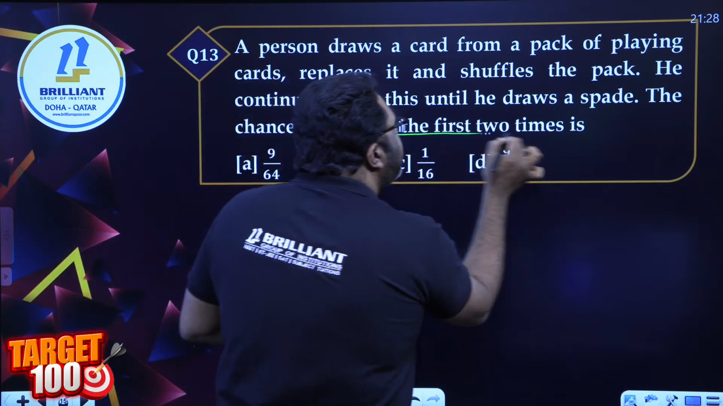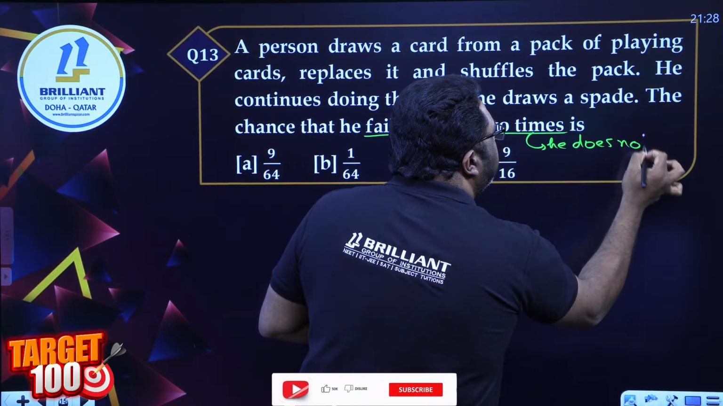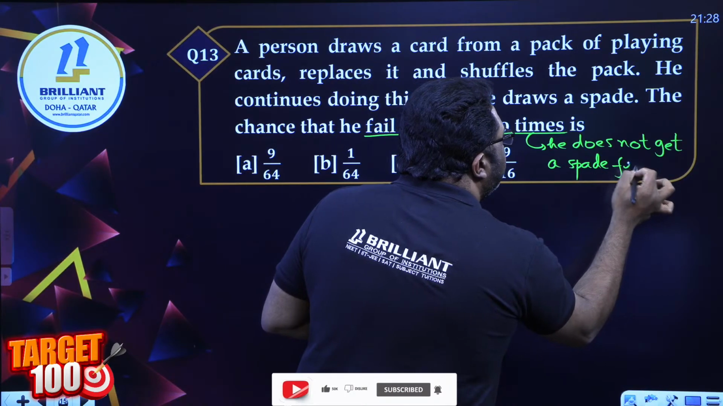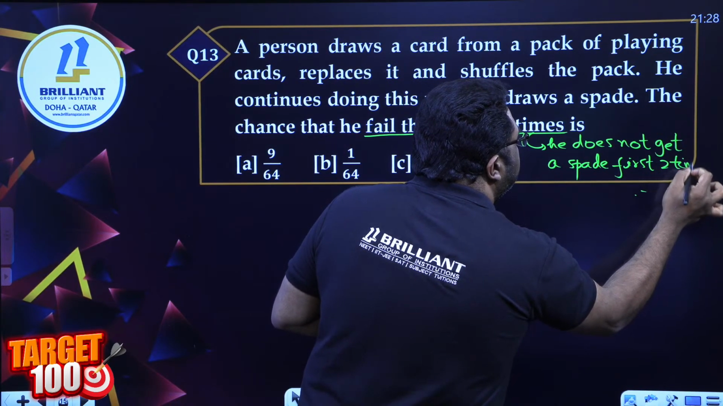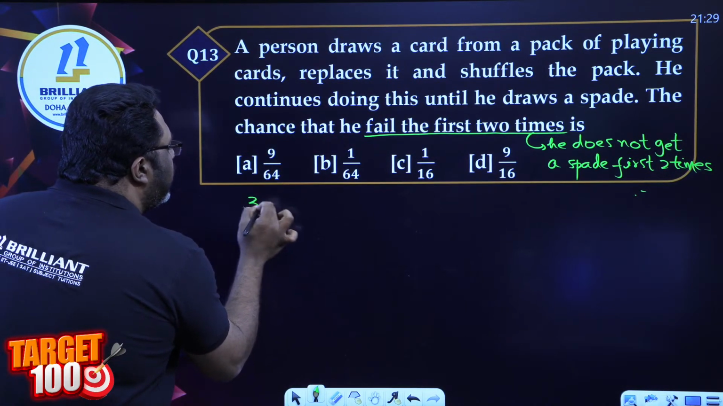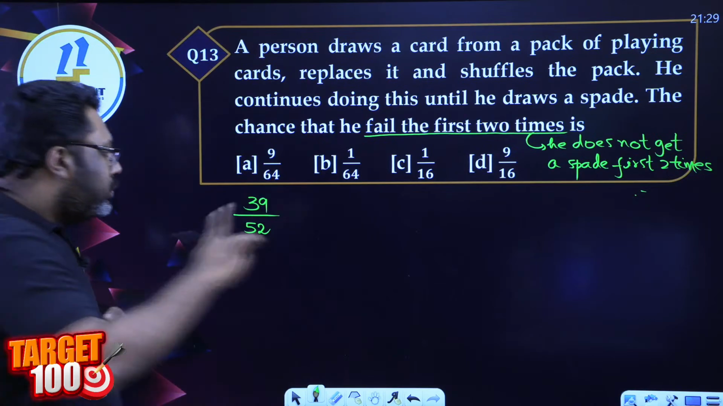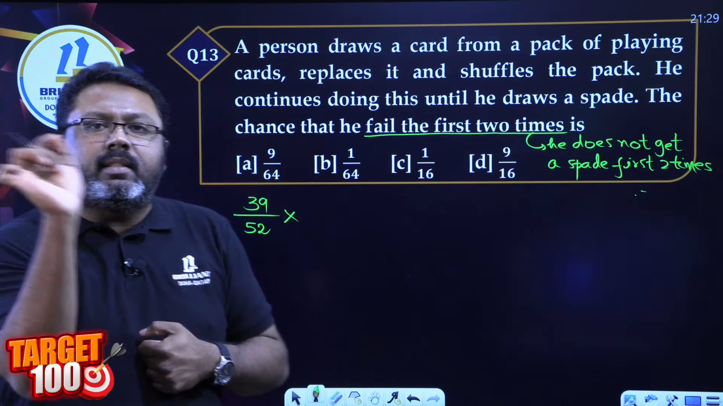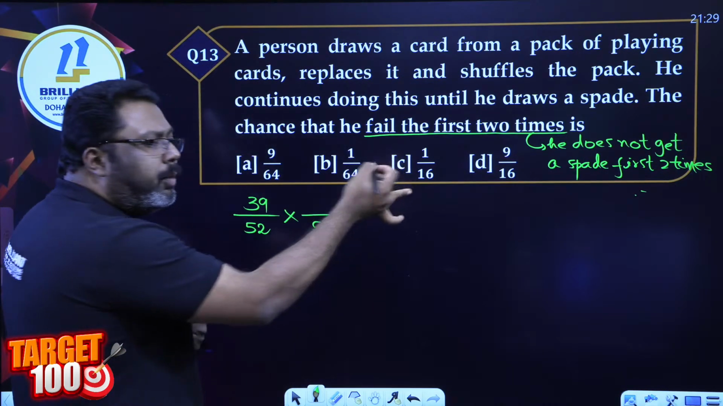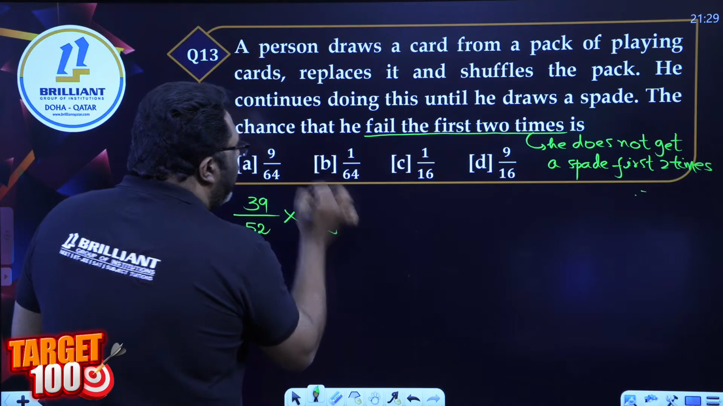What is the meaning that he fails the first 2 times? He does not get a spade. He does not get a spade the first 2 times. That's what I need. What is the probability of not getting a spade the first time? There are 39 cards which are not a spade out of 52. The second time he has replaced the card back, so the number of cards still is 52. And he is supposed to fail the second time also. Half is right answer. He is supposed to fail the second time also.